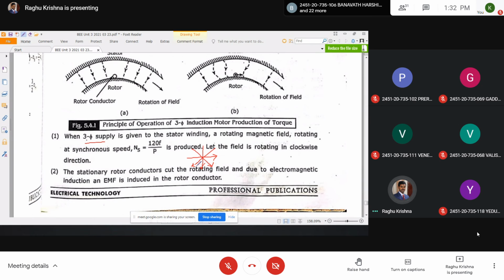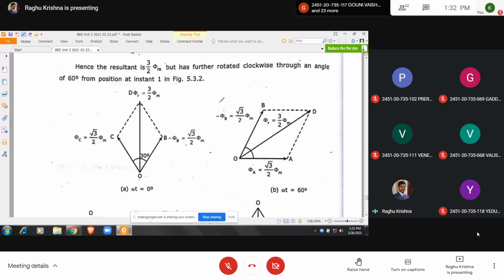Like this, the magnetic field will be rotating. So you can see here the proof of a rotating magnetic field. At omega t equal to 0, this is the direction of the rotating magnetic field. It is upwards. At omega t equal to 60 degrees, this is the direction. So here you can see the direction of the magnetic field changes.